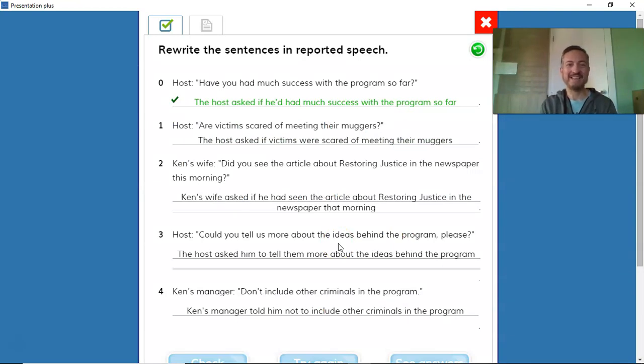Okay, so let's check. Number 1, "Are victims scared of meeting their muggers?" So this is a yes or no question. So if it's a yes or no question, we have to use asked and if. For example, the host asked if victims were scared. So it is the correct statement order, and the present goes to the past. Are, were. If victims were scared of meeting their muggers. So this is the first one.